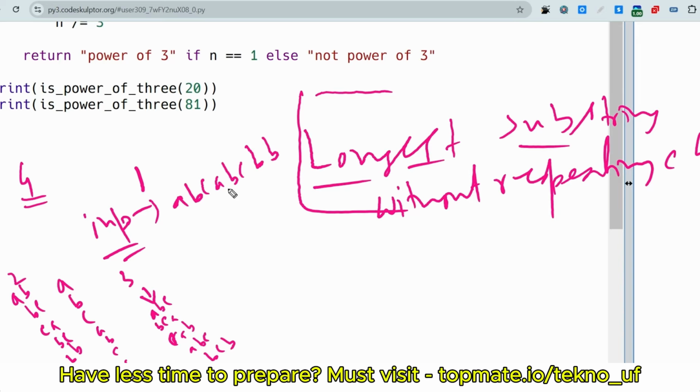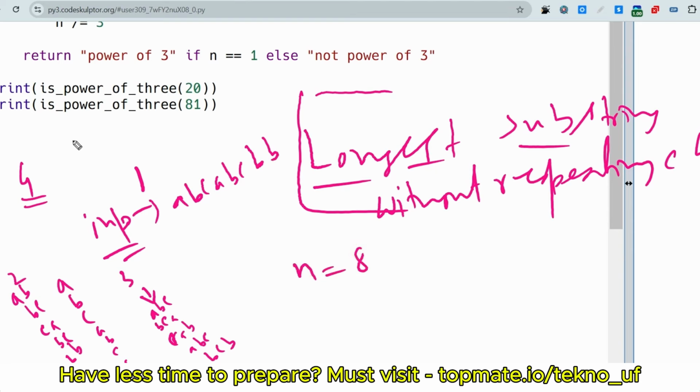So guys, the question was, in this case, what will be the longest substring without repeating character? Here the length of this string is 1 2 3 4 5 6 7 8, so n is equal to 8.